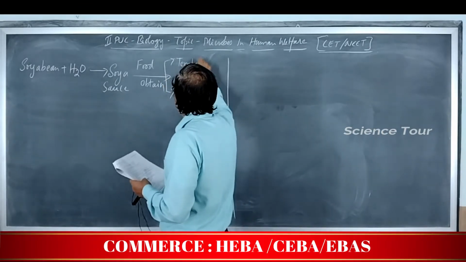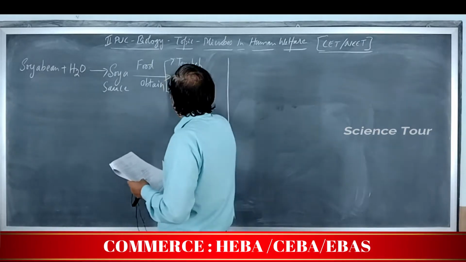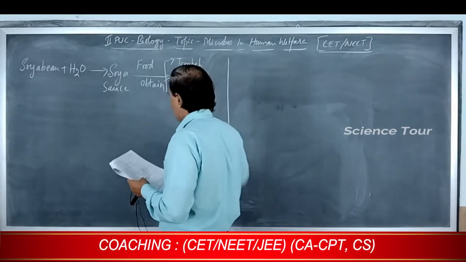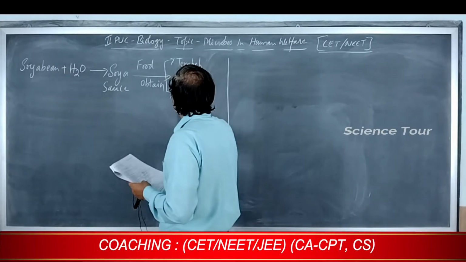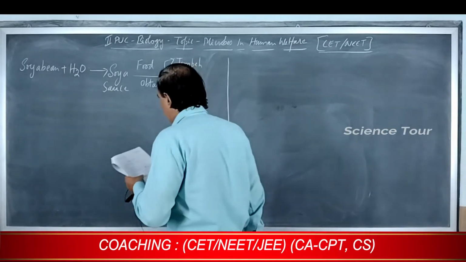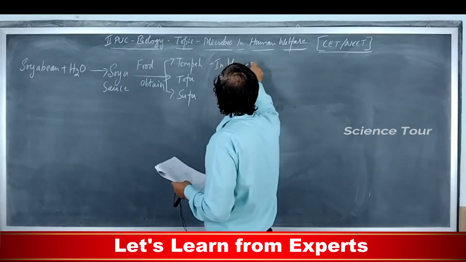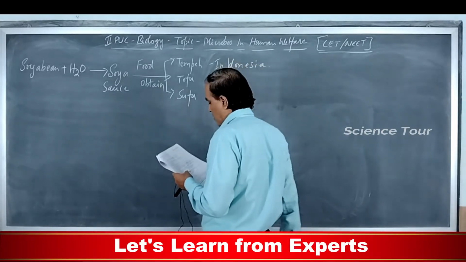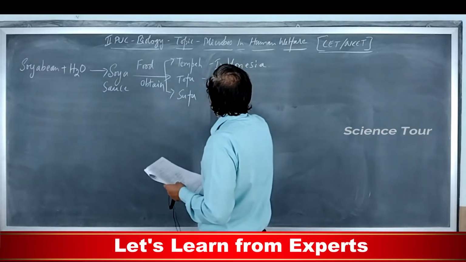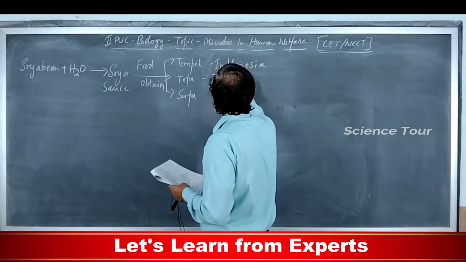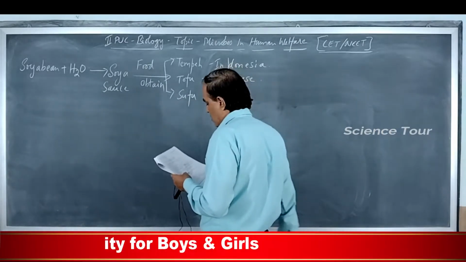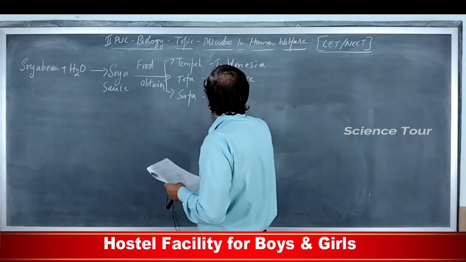Tempeh, tofu, sufu. Tempeh in Indonesia, tofu in Japanese, sufu in Chinese.